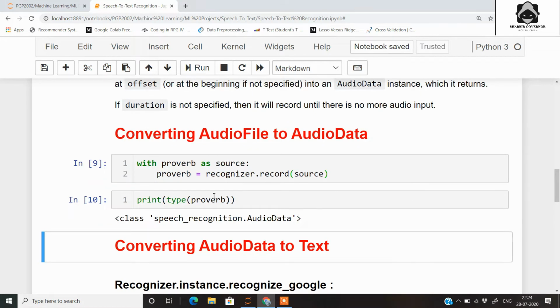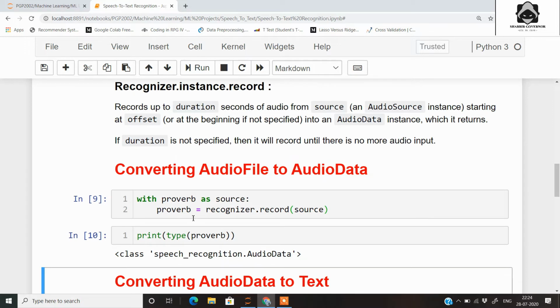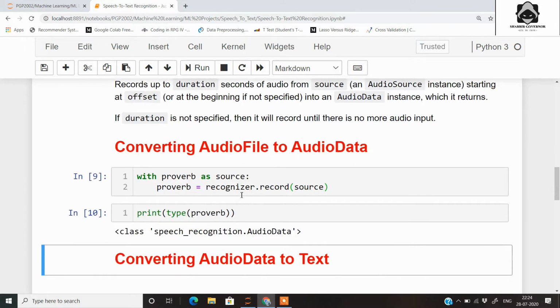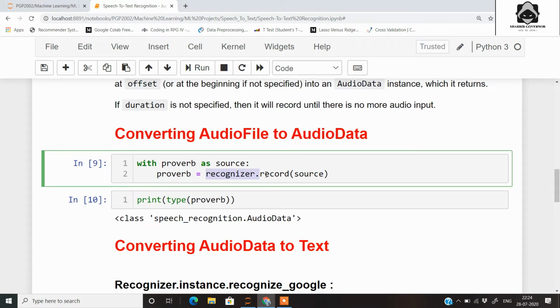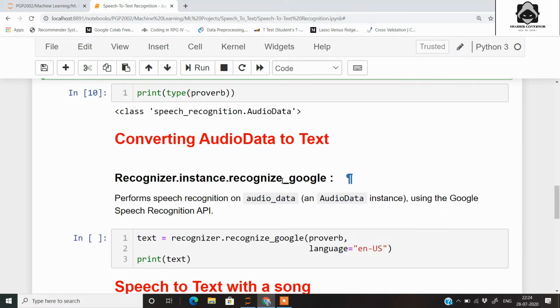So you can again see that now your audio file is converted into audio data using this recognizer.record method of the source. So the last part is let's convert the audio data to text.